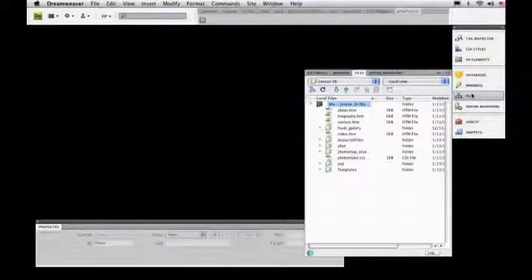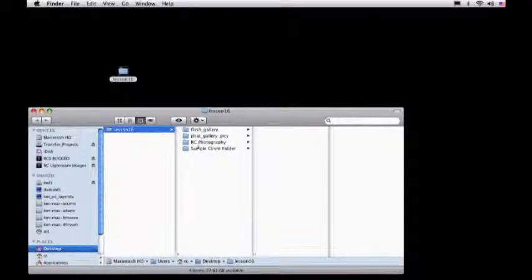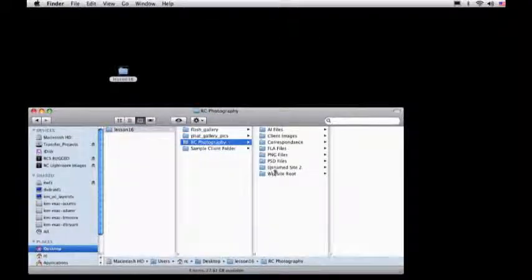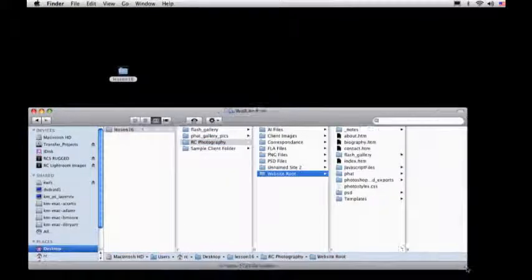Now for this last section, what we're going to do is add some new functionality that's just come out with the release of Simpleviewer and Tiltviewer plugins for Photoshop CS4. If you're picking this up from here, I recommend you use the downloads folder for lesson 16, and make the root of your website this RC Photography website root. Make sure that inside here you have this section called Flash Gallery, because that's what